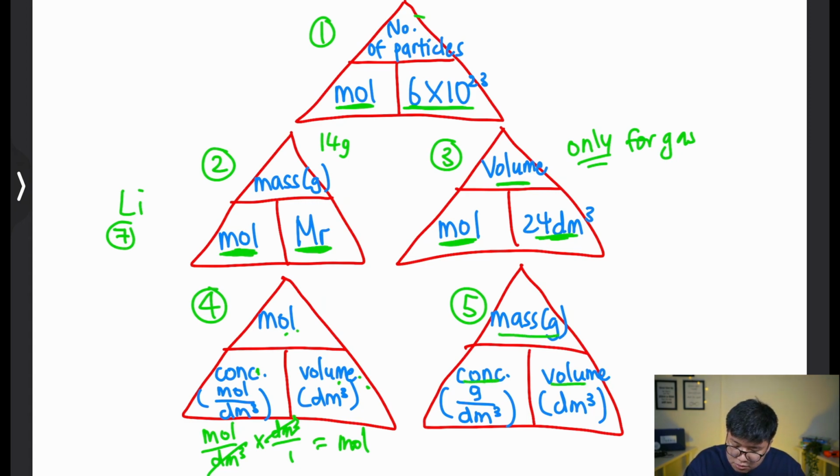Okay, and one thing to note is 1 dm cube is equals to 1000 cm cube. So 1 dm cube is something like 1 liter lah. So 1 dm cube equals to 1000 cm cube. And in questions, okay, they always give you cm cube. So always convert it to dm cube. If not, your answer will be wrong. So these are the 5 formulas for chemical calculations.